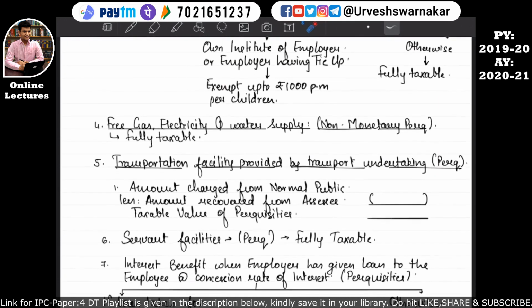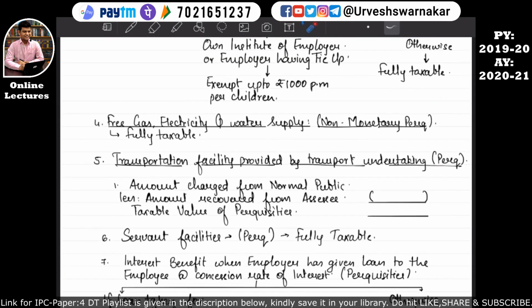So the next are very easy and simple parts. So let's move on to our next part, which is the fourth part, which says that if a free gas facility is given to an employee by the employer, then whatever facility has been given by the employer to this employee will be fully taxable, okay.